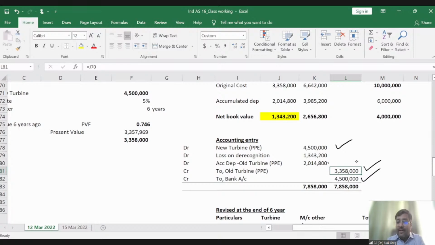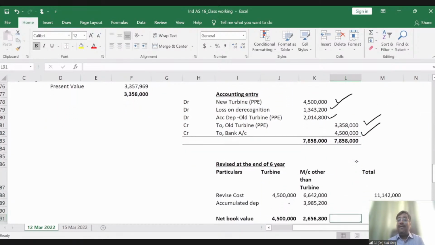But there is accumulated depreciation also, or you can directly do it to the net cost of the old turbine, which is 13,43,200. But here I have debited accumulated depreciation and credited the gross block of old turbine. So both the numbers I have picked. So what is my net loss? My net loss on derecognition is 13,43,200.